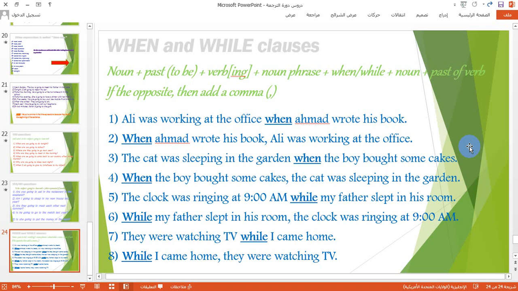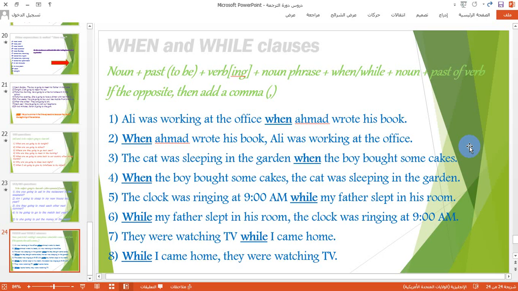Okay. Now, if the when statement, while statement, or if statement comes at the beginning of the sentence, we should put a comma after the complete clause of each of these statements.